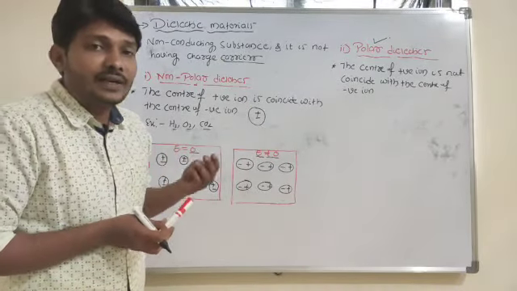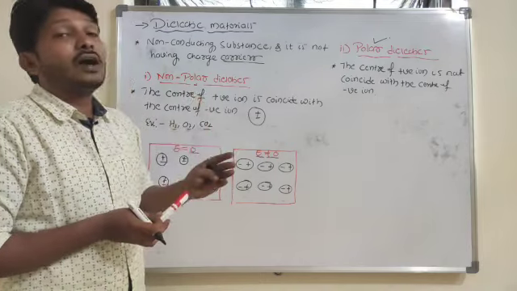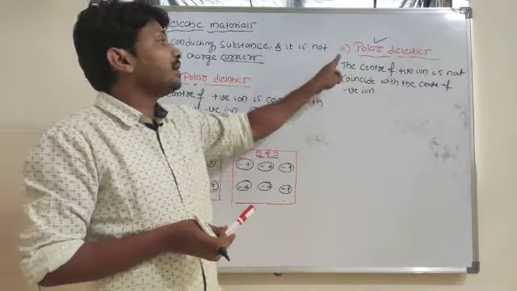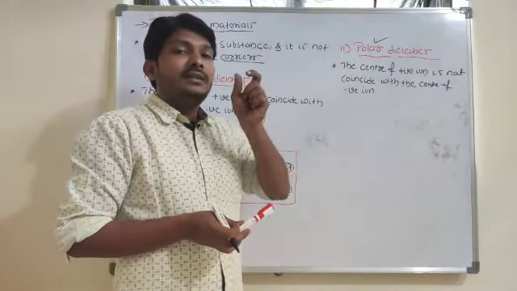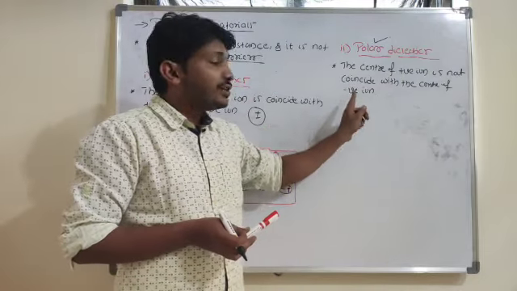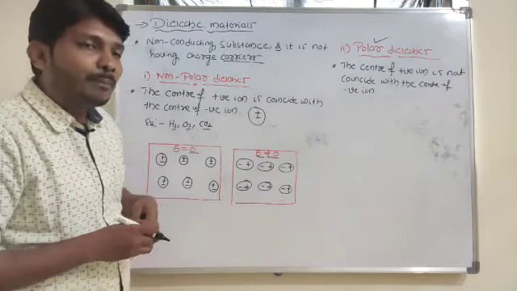So what does it mean here? In the case of polar molecules, there exists a permanent dipole moment, so there exists a certain separation between the negative and positive ions.